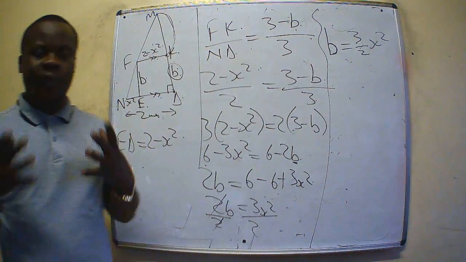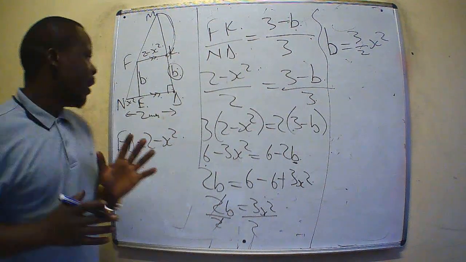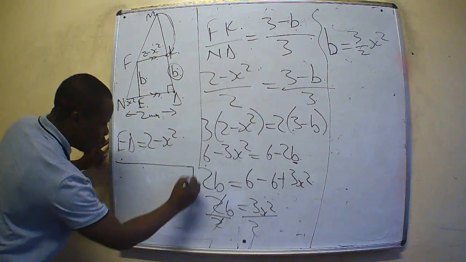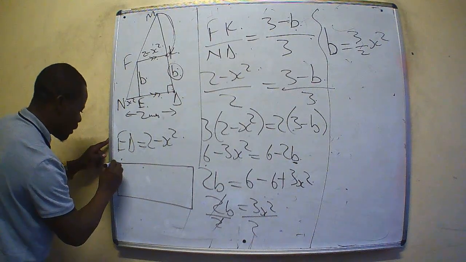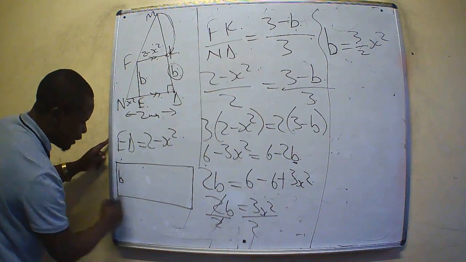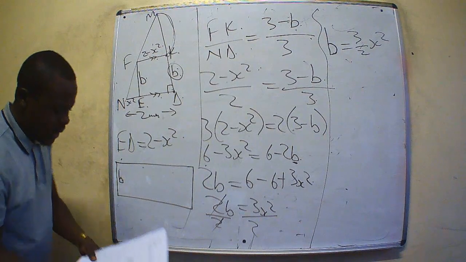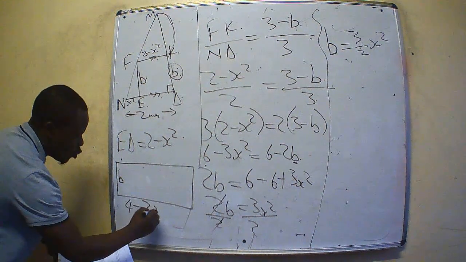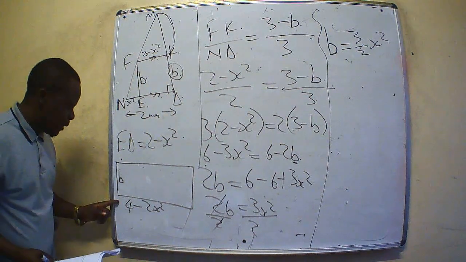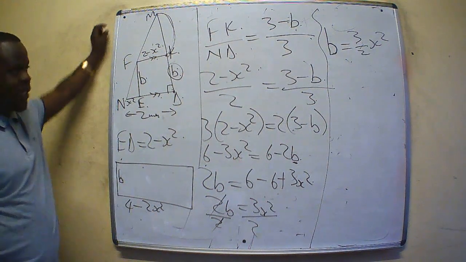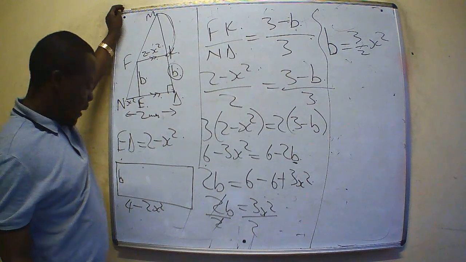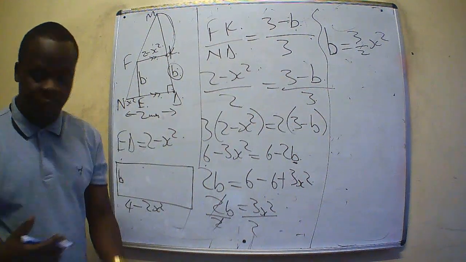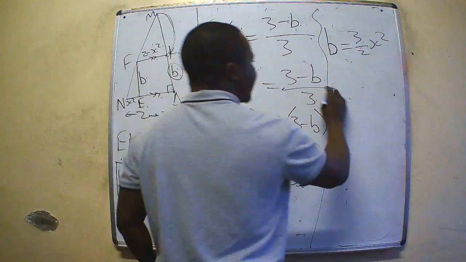What we've done, we've calculated the value of b. On our rectangle, our rectangle looked like this, with b here, and this distance, as we are given, was given as 4 minus 2x squared. This is b, 4 minus 2x squared. So, how do we get the area of a rectangle?